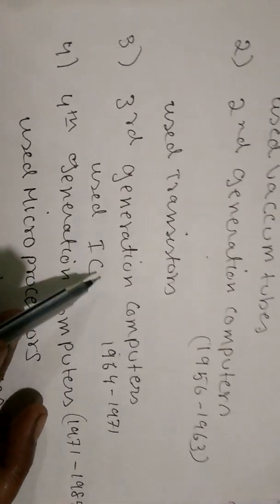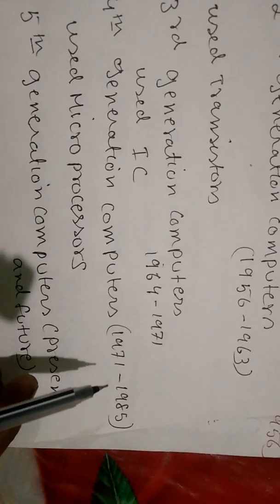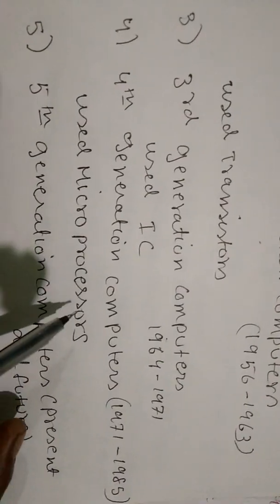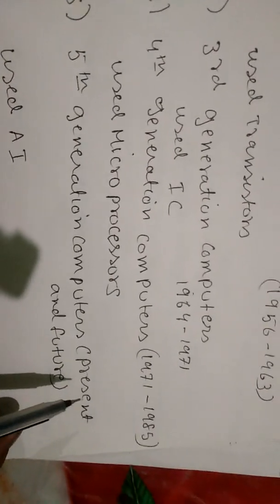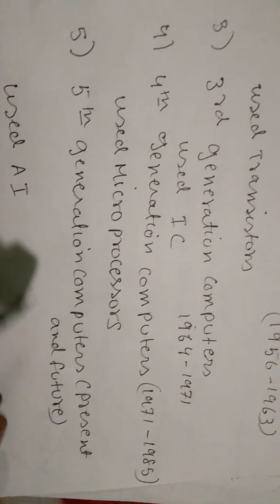It used IC, that is integrated circuits. Then fourth generation computers, 1971 to 1985. They used microprocessor. Fifth generation computers, that is the present and future. They used artificial intelligence.